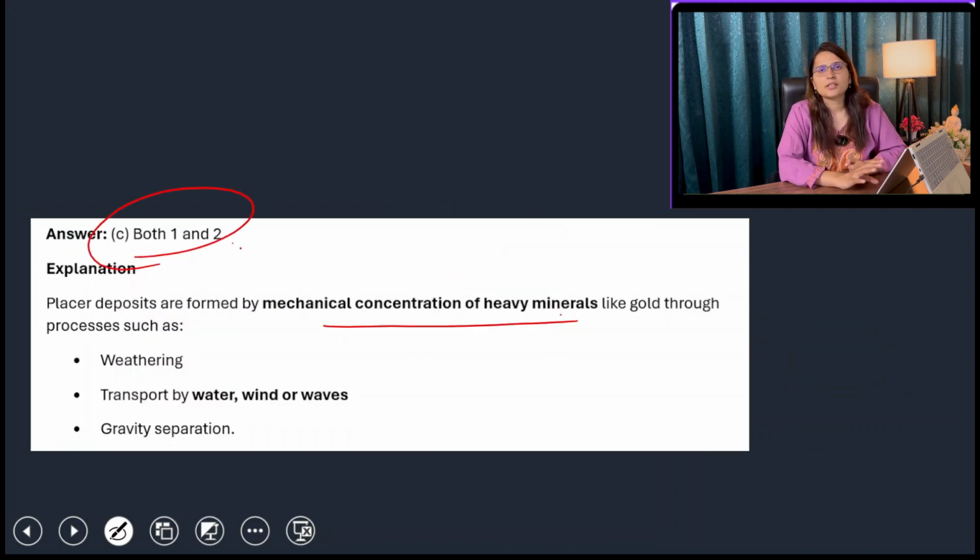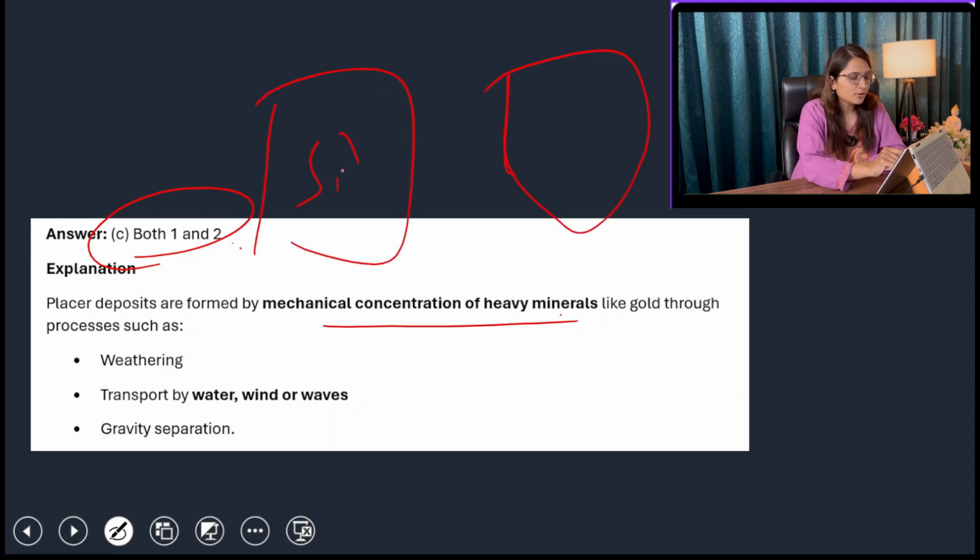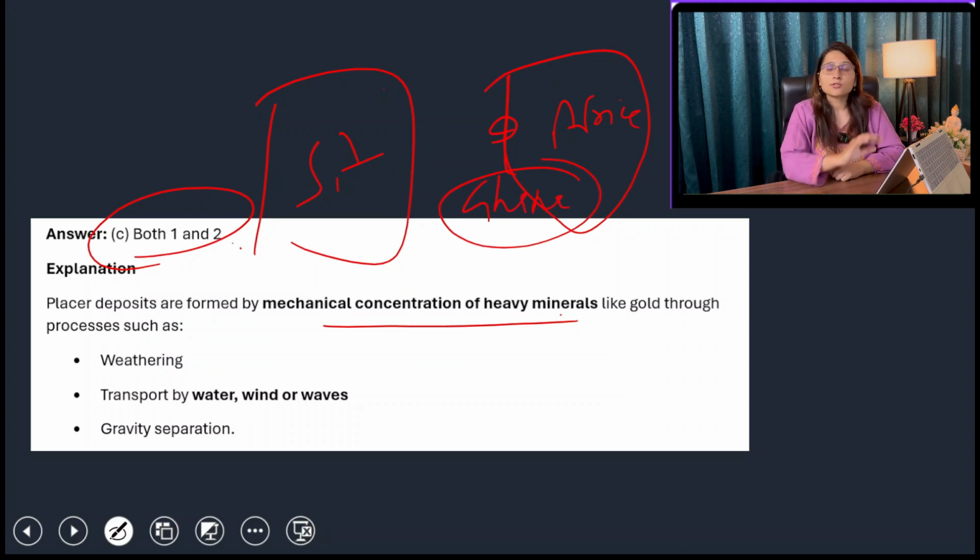So these placer deposits are basically found, if we talk about this African continent and this South American continent, on the African coast, like the Ghana coast or Ivory Coast, which are responsible for the gold particles. There are no nearby gold rocks. The gold rocks are present on the South American Brazil coast. So Wegener suggested that these two continents were joined together earlier, and that's why these placer deposits are present on the Ghana coast, as they have been weathered down from the Brazilian gold coast.